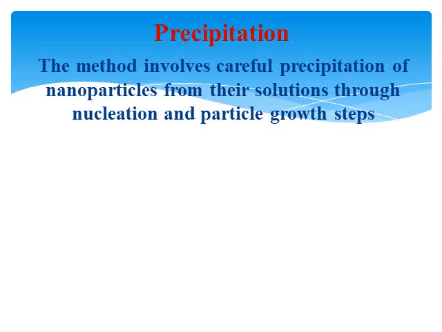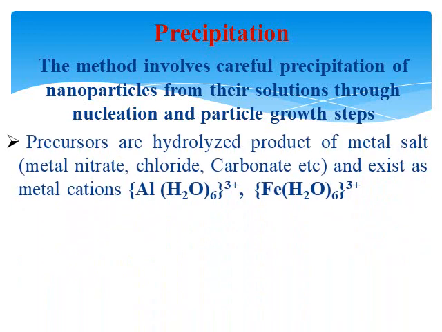So the precipitation method involves precipitating the desired nanomaterials by creating a nucleation, and once these precipitates form, the particle growth will occur, and nanomaterials of different compositions can be obtained.